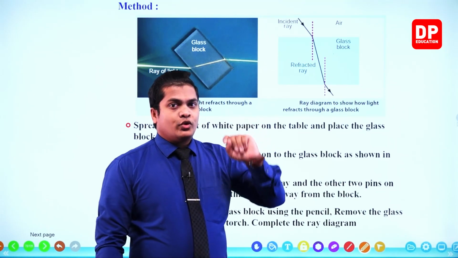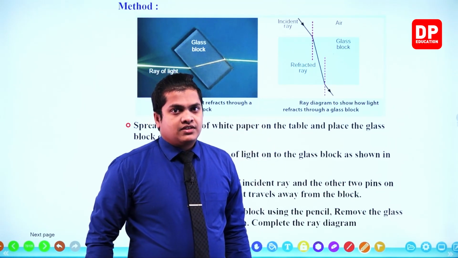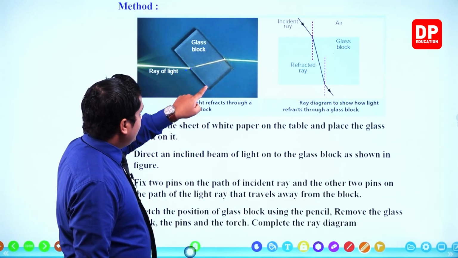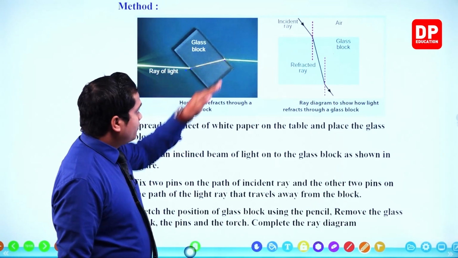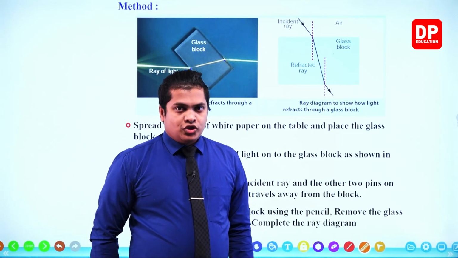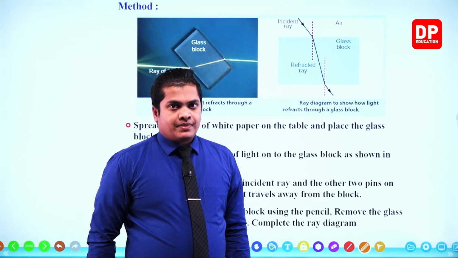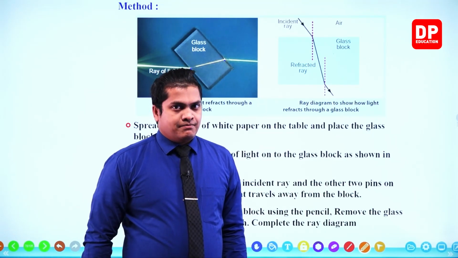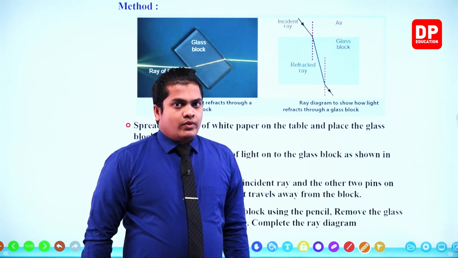Then after, you are going to draw the refracted ray. It's very simple. You just need to take this point and this point, then using a ruler, you just join the 2 points. So this is the way of doing our activity, my dear children. It's very simple.